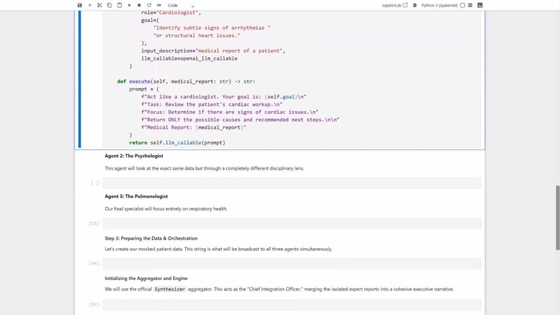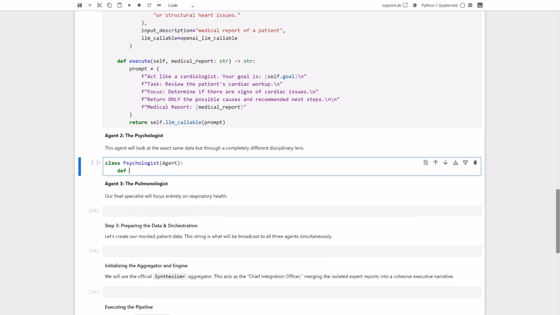Now let's look at why this matters. If we only had a cardiologist, we'd miss the bigger picture. That's why our second specialist is the psychologist. This agent is going to look at the exact same patient data, but through a completely different disciplinary lens, focusing on mental health, anxiety, and cognitive symptoms. Because Octochains runs these agents in isolated threads, the psychologist won't be influenced by the cardiologist's findings. Let's define this agent next.